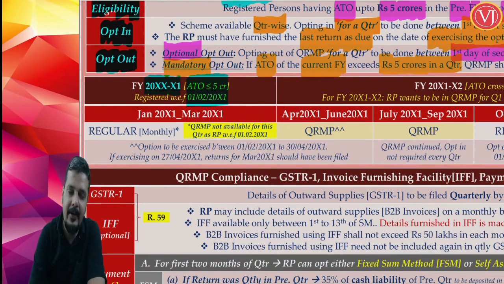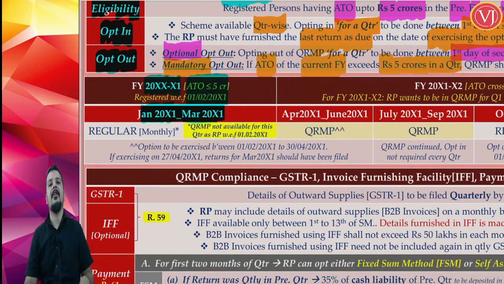So obviously your return filing is only and only for January 21 to March 2021. Right. Now understand that for opting inside QRMP scheme, you have to opt when? You have to opt from the first day of the second month of the previous quarter.